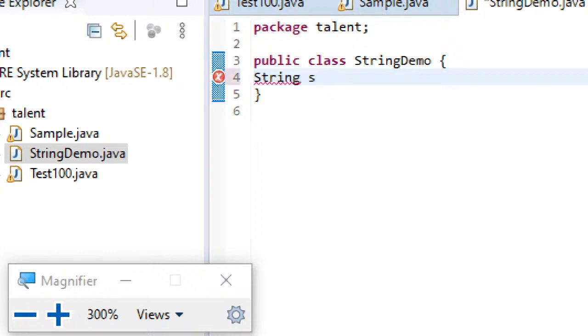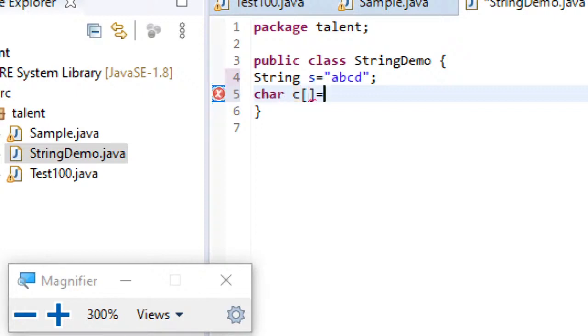String s equal to "abcd". Or you can even create a string in this fashion, but I want you to understand the difference. If I write like this, char c equal to, in this fashion you can also create a string from a character array.